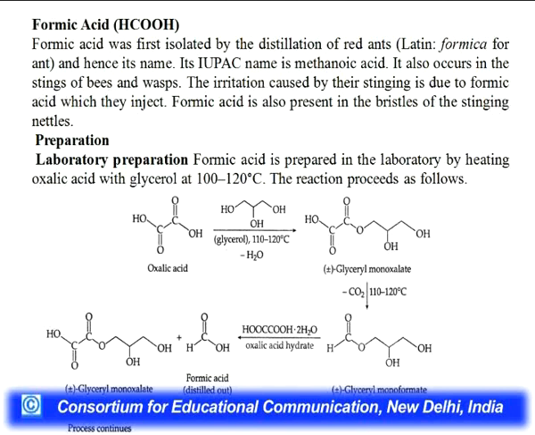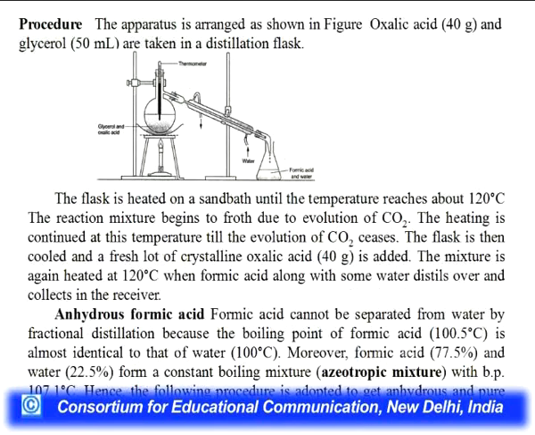Oxalic acid will first of all give glyceryl monooxalate, which on decarboxylation will give glyceryl monoformate, and when it reacts with oxalic acid hydrate, it will form formic acid along with glyceryl monooxalate, which will continue the process of formation of formic acid. This is the representation of the formation of formic acid.